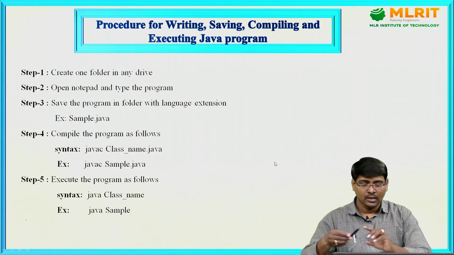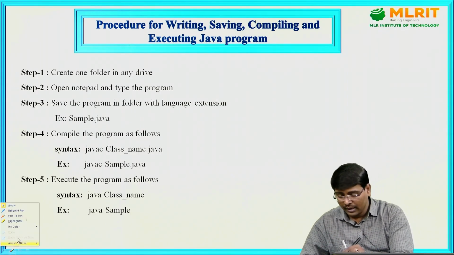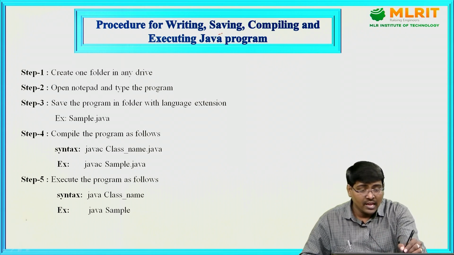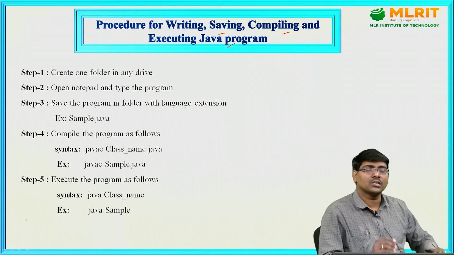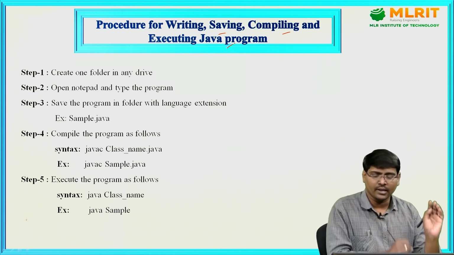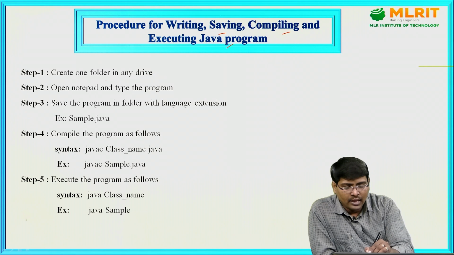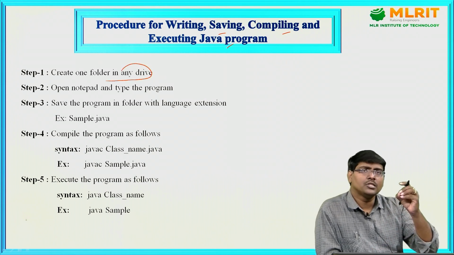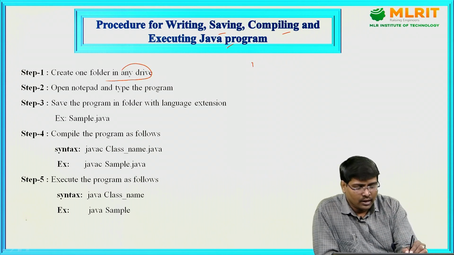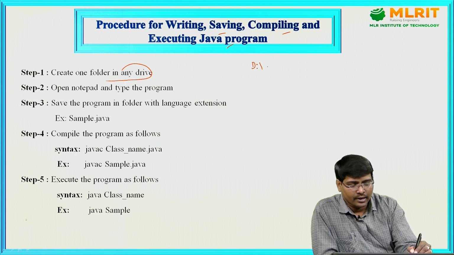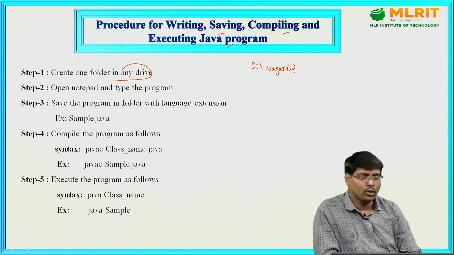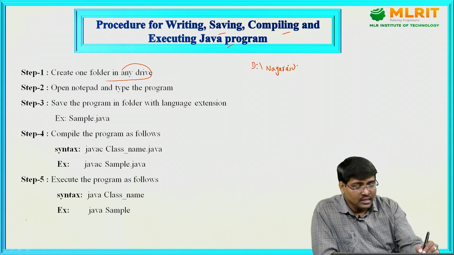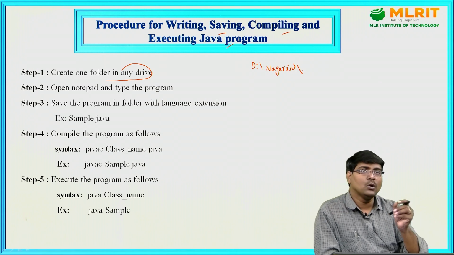See this one. The procedure for writing, saving, compiling and executing the Java program. Now in your system the Java JDK is ready. Now open any folder in any drive, that is your wish. For example, in the D drive I created one folder named Nagaraju. Within this folder I saved the file.